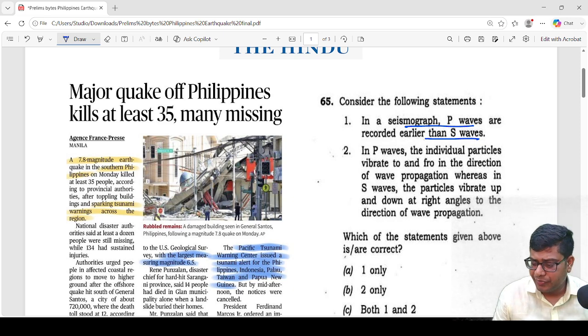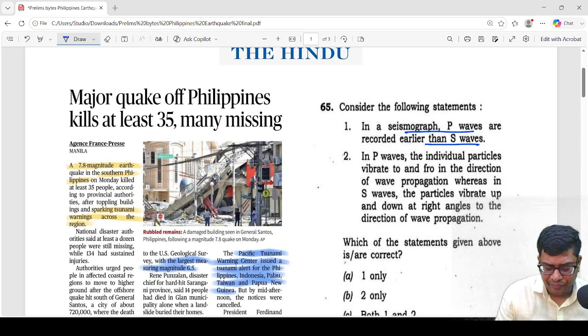So as we can see from today's article, which mentions at least 35 killed in the Philippines earthquake, a 7.8 magnitude earthquake occurred in the Philippines region, which resulted in a tsunami warning across the region.